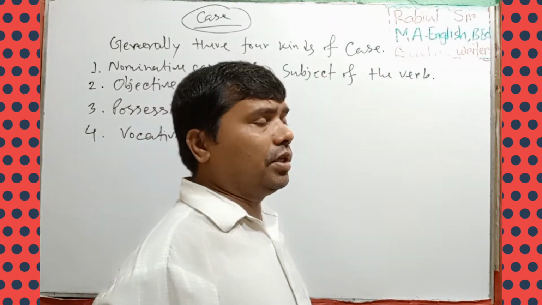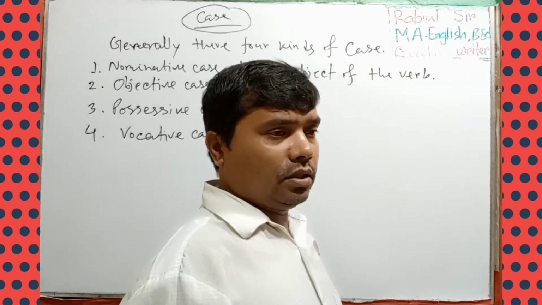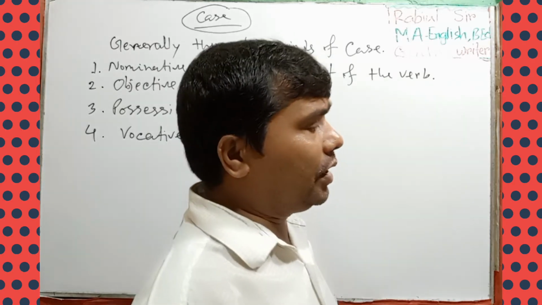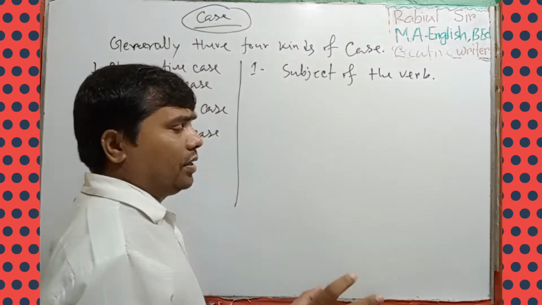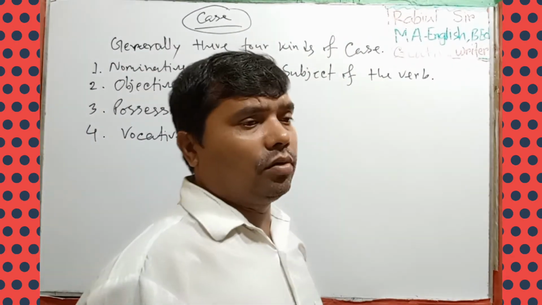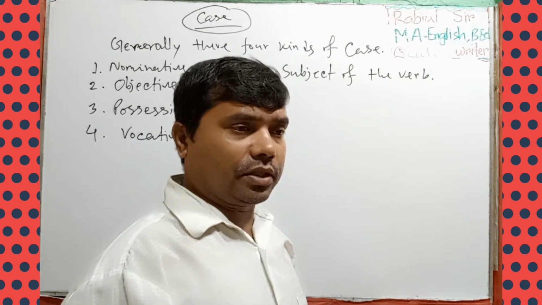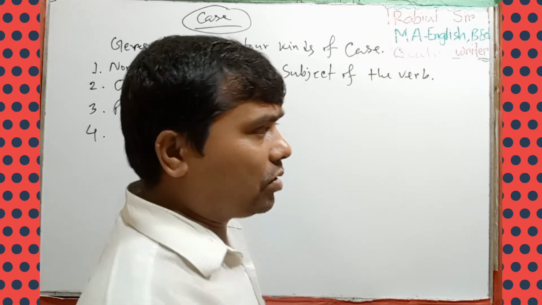In a sentence we always see a subject, one verb, one object. The noun that works like a subject is called nominative case.